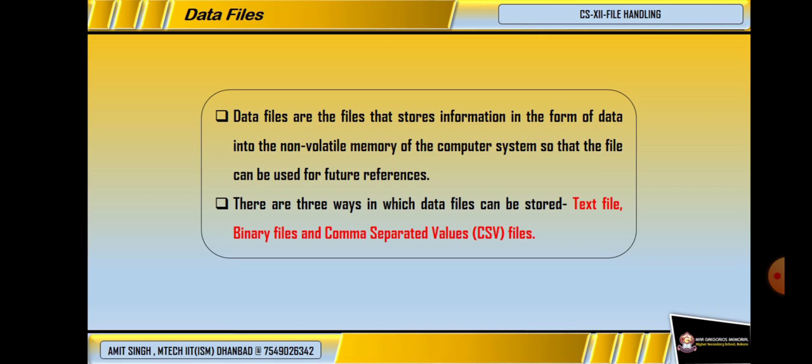Now, what are data files? Data files are files which store information in the non-volatile memory of our computer system. This non-volatility of the memory in our computer system ensures that we can keep the data files so that they can be used in future. There are three types in which the data files are kept in our computer system. These are text file, binary file, and comma separated file. We will learn about these in detail.